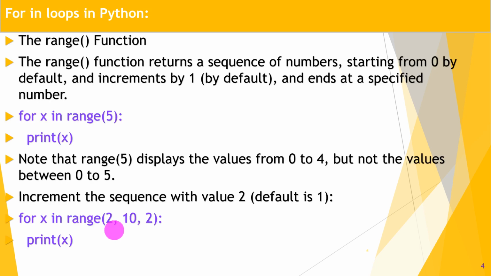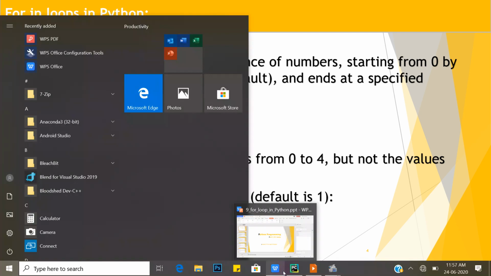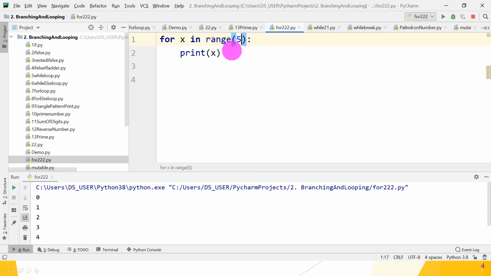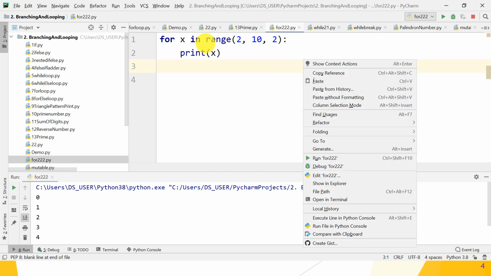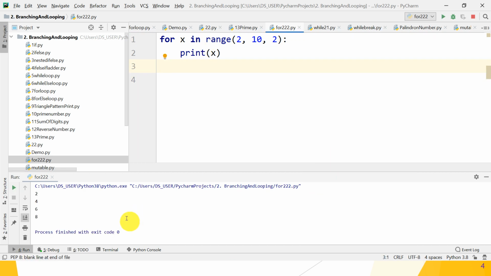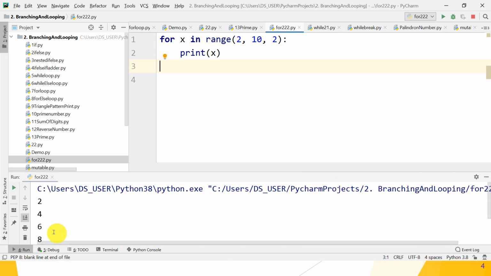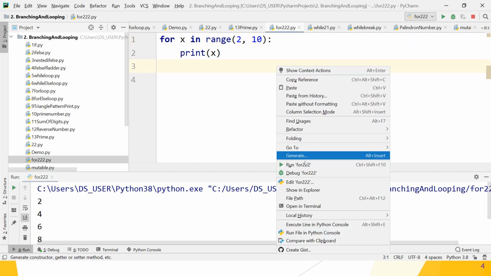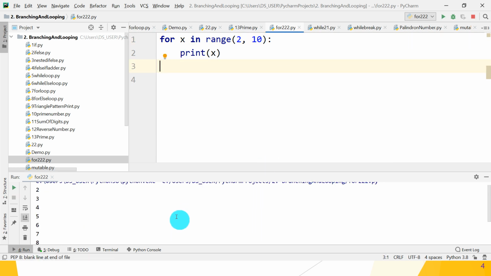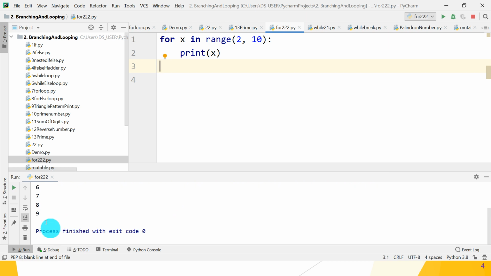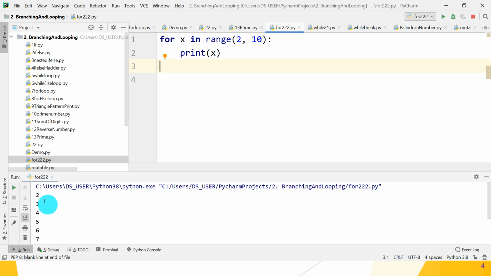I will just check using PyCharm. From 2 to 10 we want to display the values and increment by 2. So what is the expected output, guys? Yes, 2, 4, 6 and 8. If you don't specify this 2, then what happens? Let's check. From 2 to 9 values get displayed and increment by 1 only.